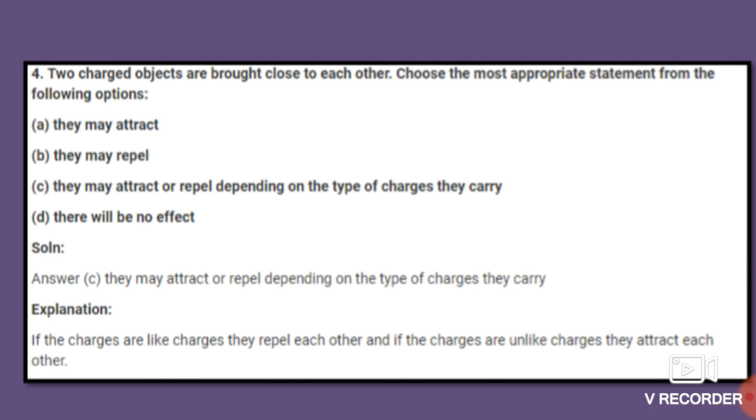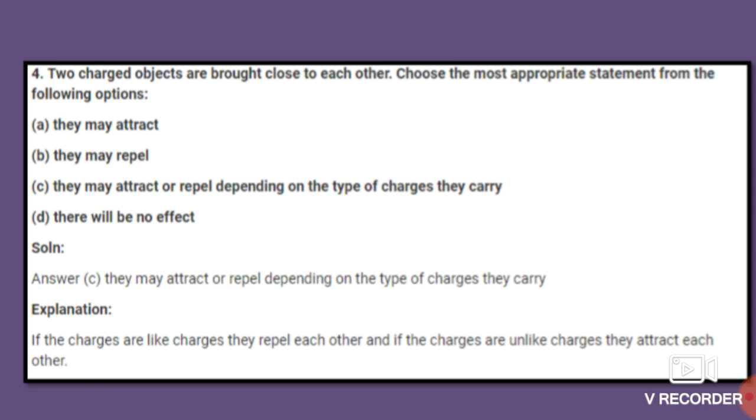Two charged objects are brought close to each other. Suppose there are two objects which are charged, and these two charged objects are brought close to each other. Choose the most appropriate statement from the following options. Option A, they may attract. B, they may repel. C, they may attract or repel depending on the type of charges they carry. And option D, there will be no effect.